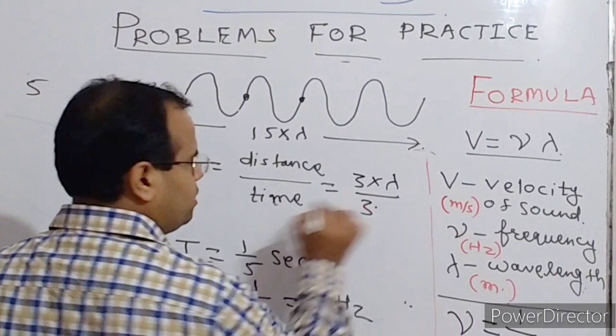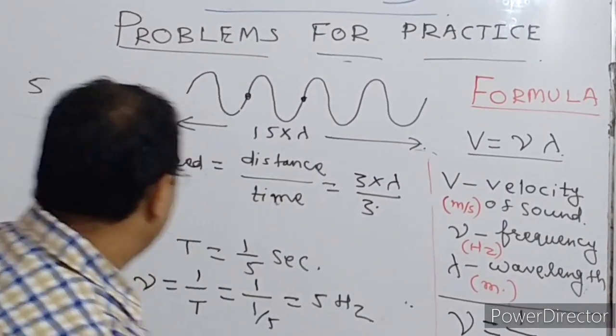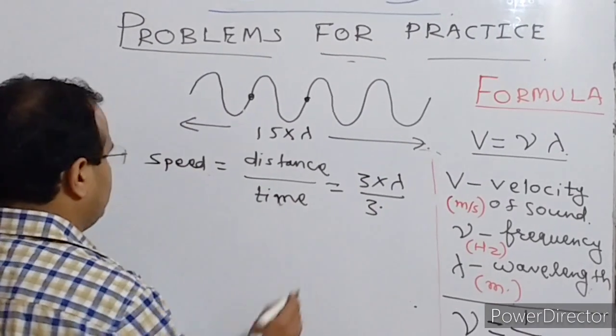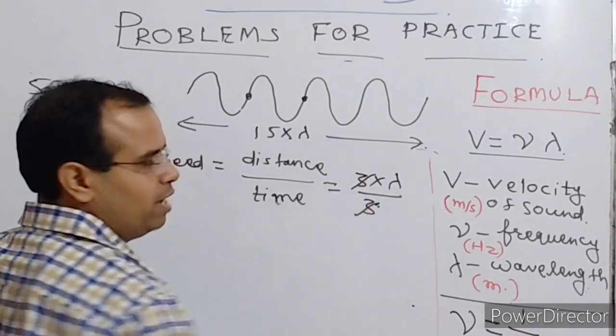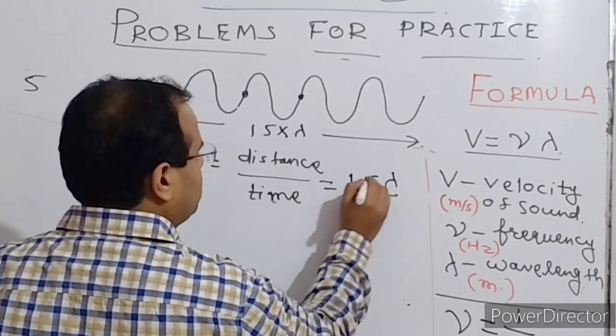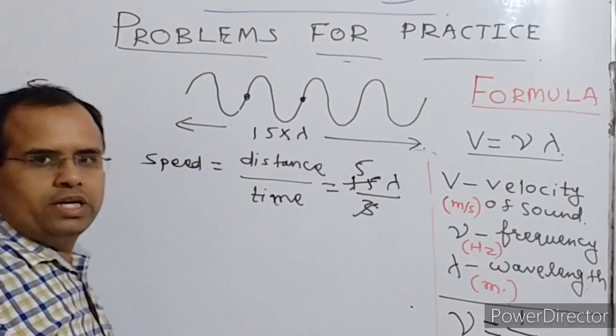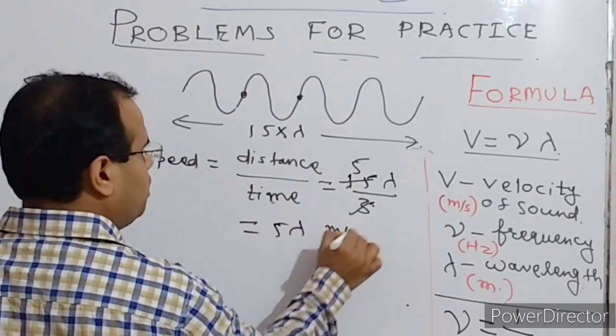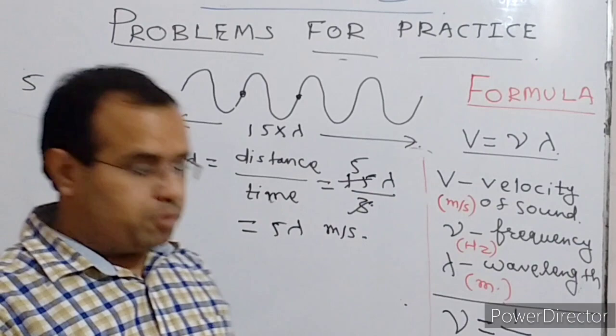It is given 3 seconds. So we can write speed is equal to nothing but the wavelength. Here we had 15, so it is 5. So speed is equal to 5 times lambda meter per second. So this is what the speed is coming.